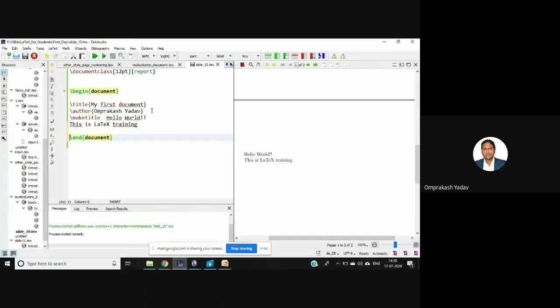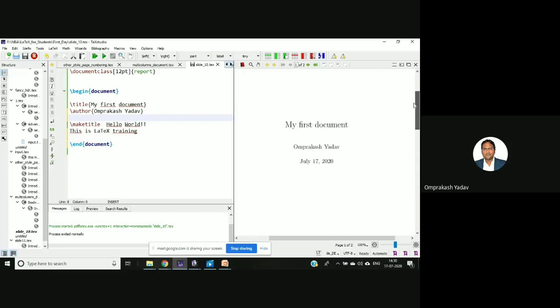After this page, it's going to the next page, and by default the date is coming after this title and the author name. Then it will leave the entire page, give a page break, and the other part will come on the next page. Now this is the basic structure of a report. If you see here, I mentioned report.